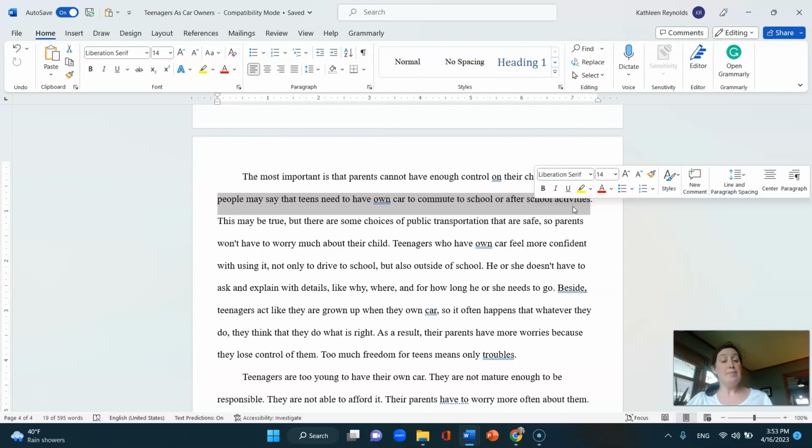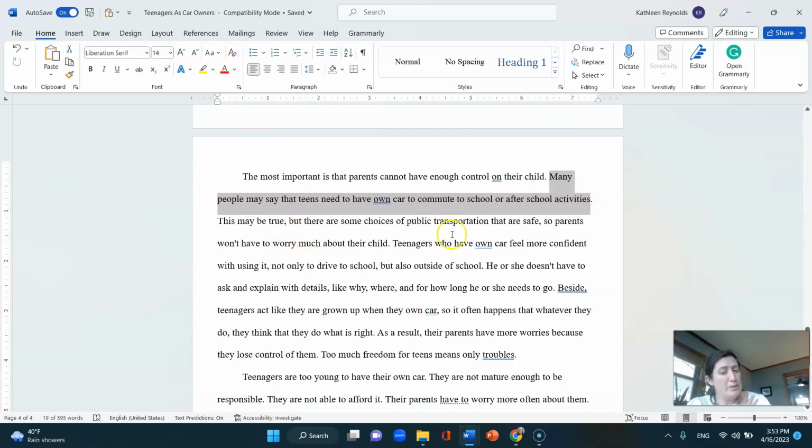So this part of the body paragraph shows the opposite point of view. It is one sentence, so it mentions the other point of view. However, it does not go on and on and on about the other point of view. It just says, this may be true, but there are some public transportation choices that students could use instead.